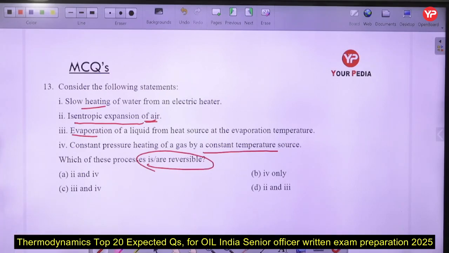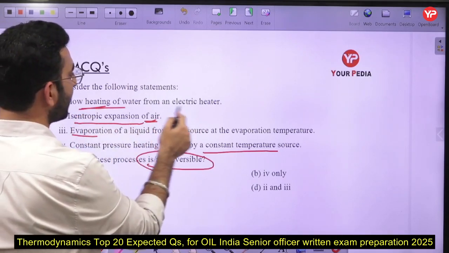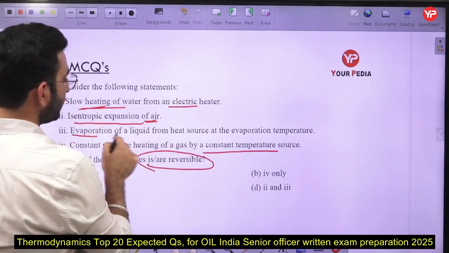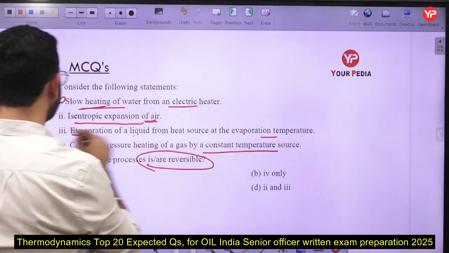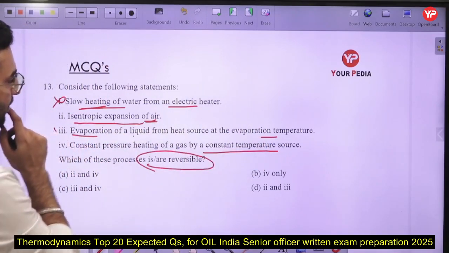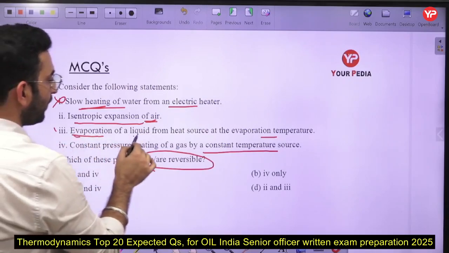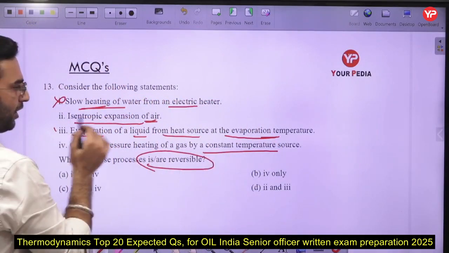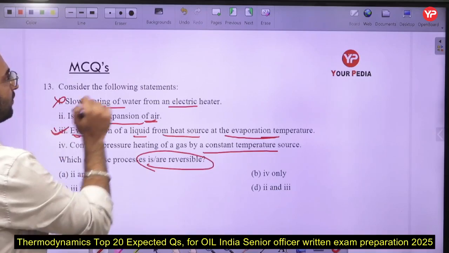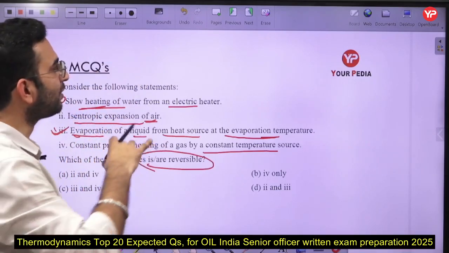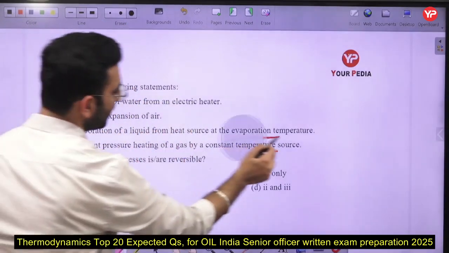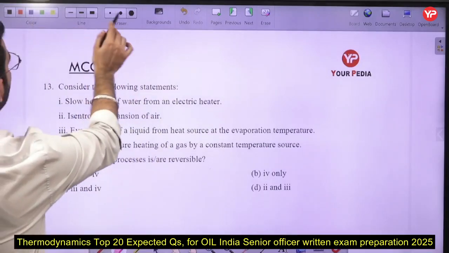Okay, next, slow heating of water from an electrical heater, that is completely an irreversible process here. Evaporation of a liquid from a heat source at the evaporation temperature. Even though it is not a reversible process, okay, in this question we have to take a lot of assumptions actually, because many of these represent irreversible processes only here. Let me start again.